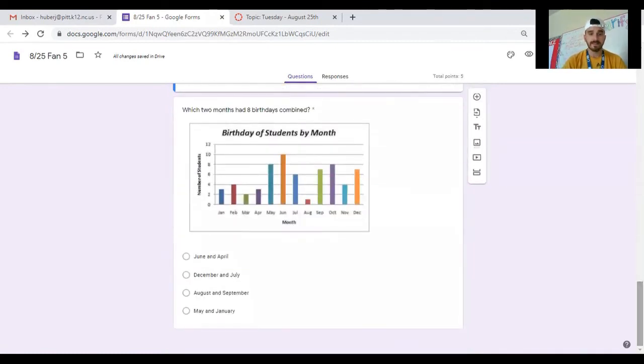And last but not least, awesome question because you're forced to use the answer choices. You gotta test them out. It wanted to know which 2 months had 8 birthdays combined. And you don't have to go hunting on your own and say, okay, let me try January and February. Let me try January and March. Just look at the answer choices. Try June and April. All right, so June had 10.